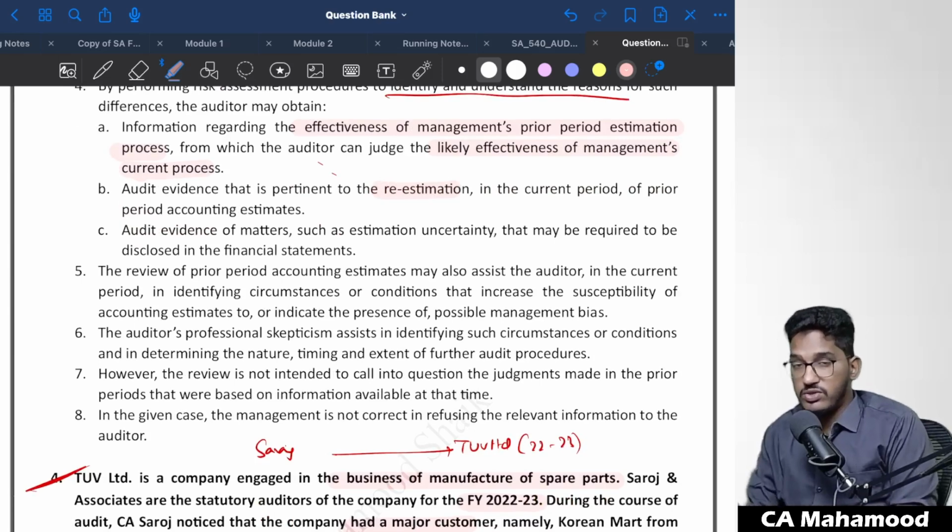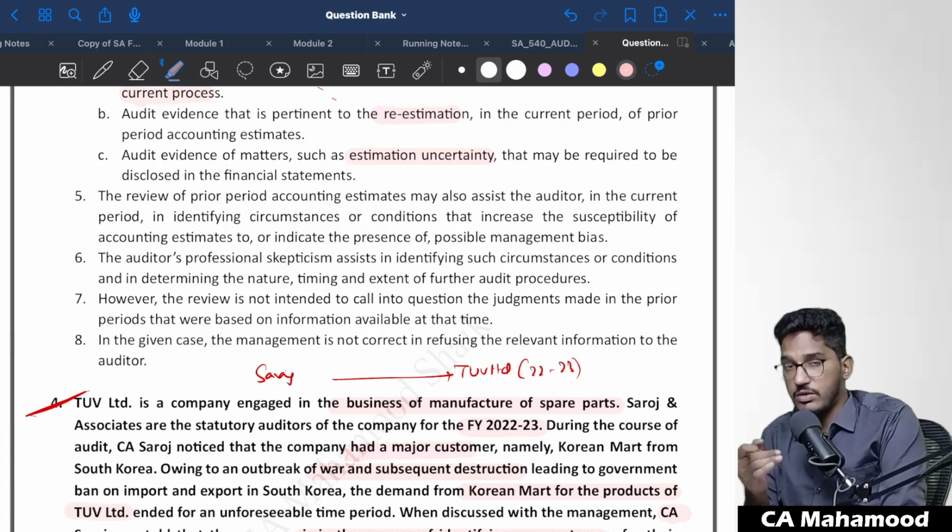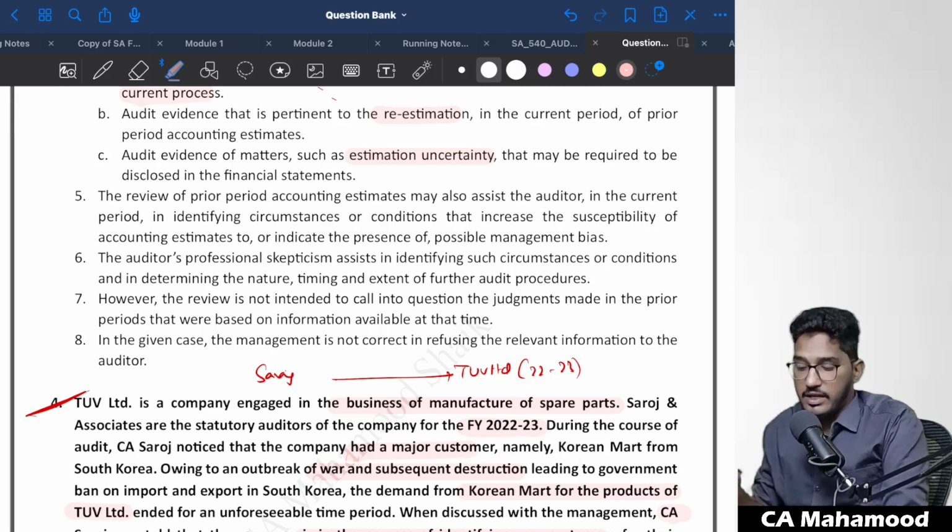If you study last year's accounting estimates, you will also get audit evidence. Is it required to make a re-estimation of that accounting estimate in the current period? And also audit evidence of matters such as estimation uncertainty that may be required to be disclosed in the financial statements. You will also get to know whether any extra disclosures regarding uncertainty are required to be given in the current year.